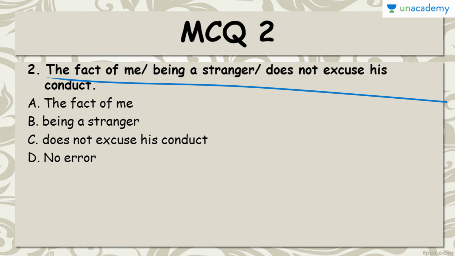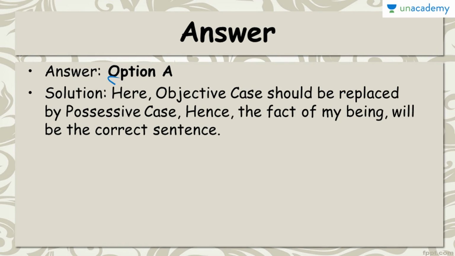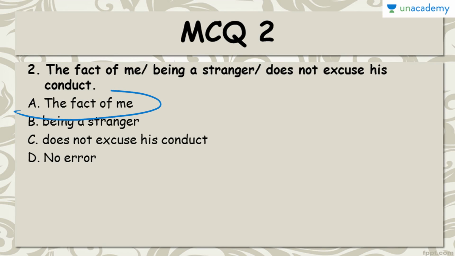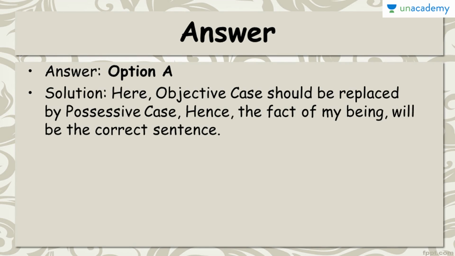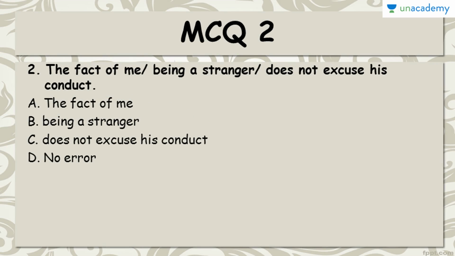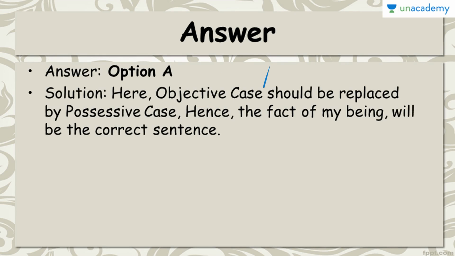And the right answer to MCQ 2 is option A, that is, the fact of me is wrong. Why? Because here objective case should be replaced by possessive case, that is, the fact of my being a stranger. Me is objective case, it should be my being a stranger, hence the fact of my being will be the correct sentence.